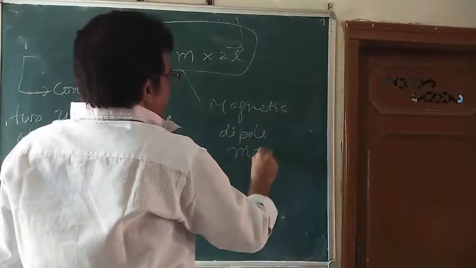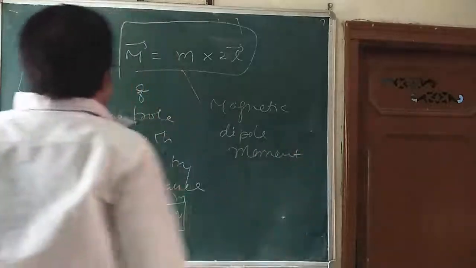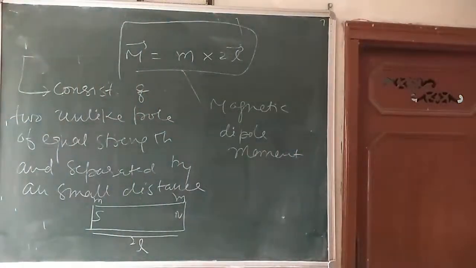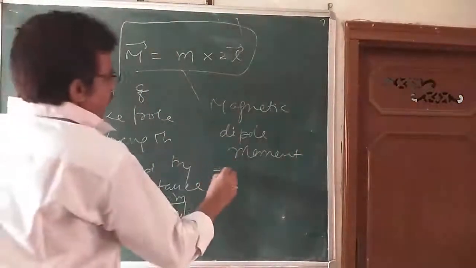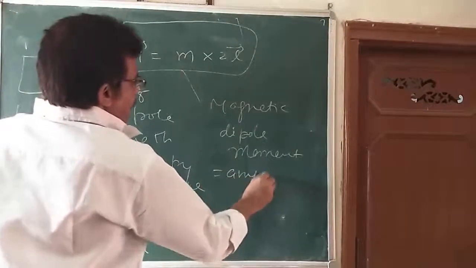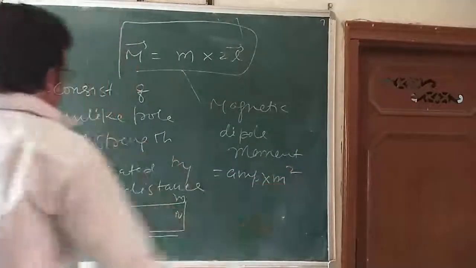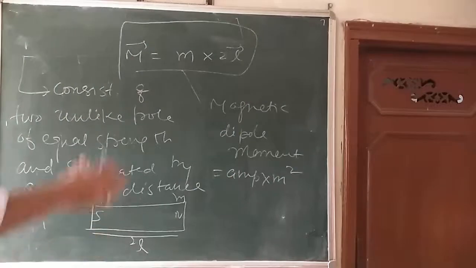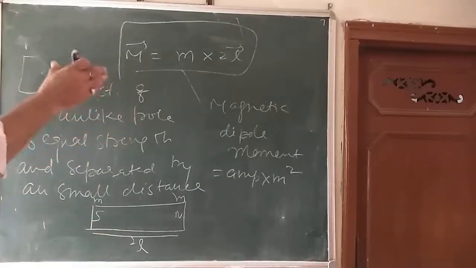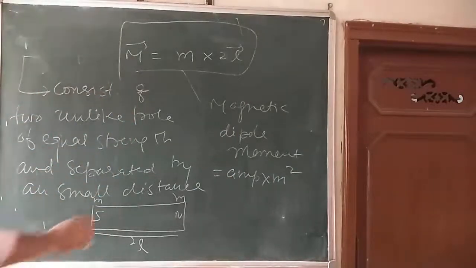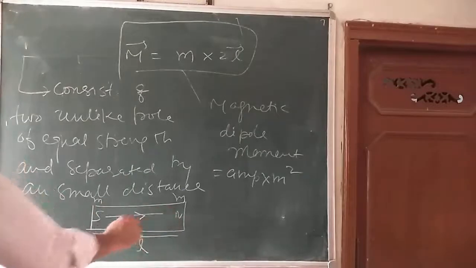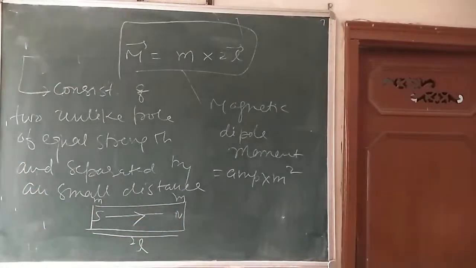Is it clear, children? The unit here is ampere into meter square. It is a vector quantity. It is directed from south pole to the north pole, here like this. So this is all about today's class. Okay, we'll continue later on.